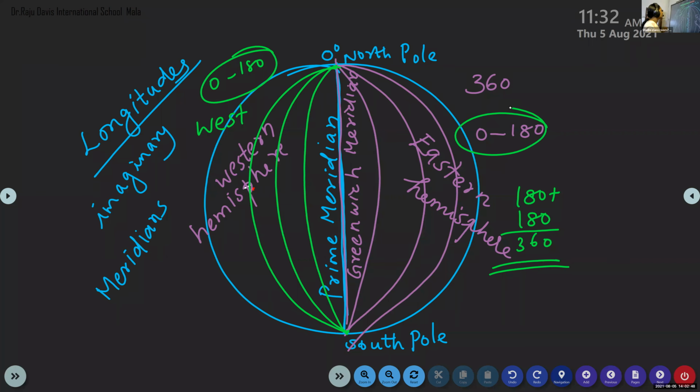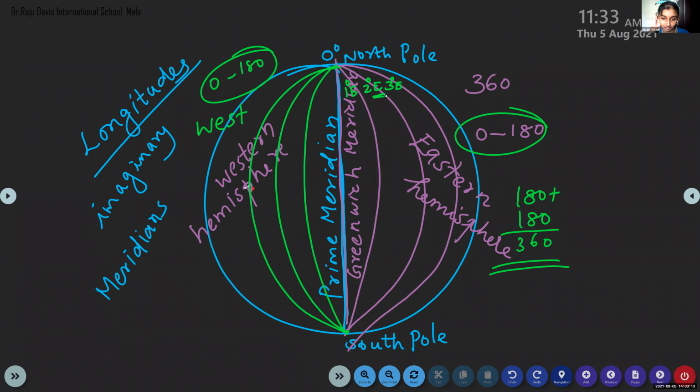That means here 1 degree east, 2 degree east, 3 degree east. Why? Because these lines are lying in the eastern hemisphere. Clear?